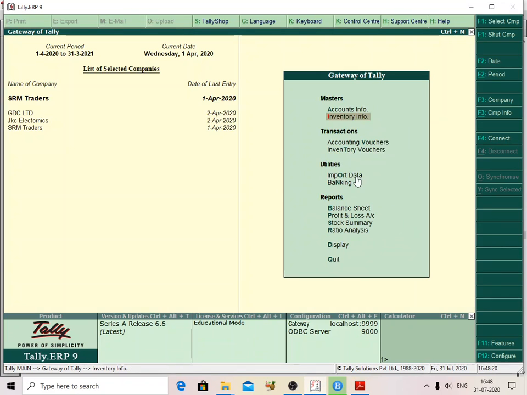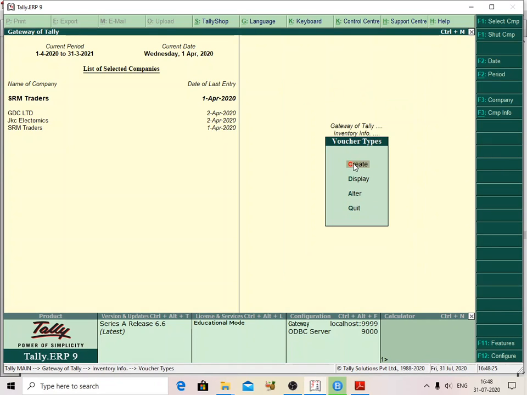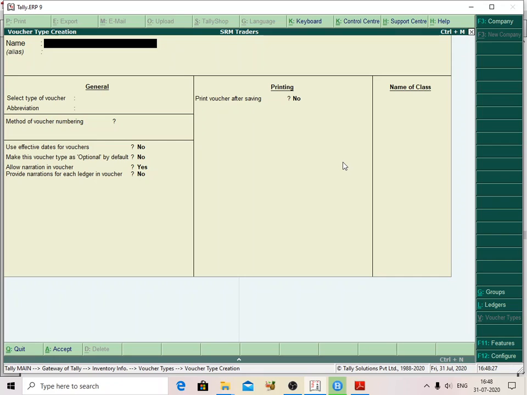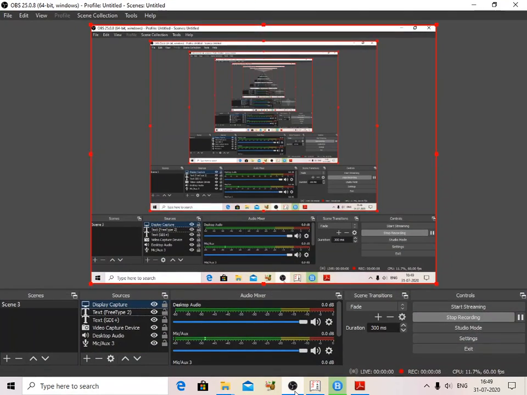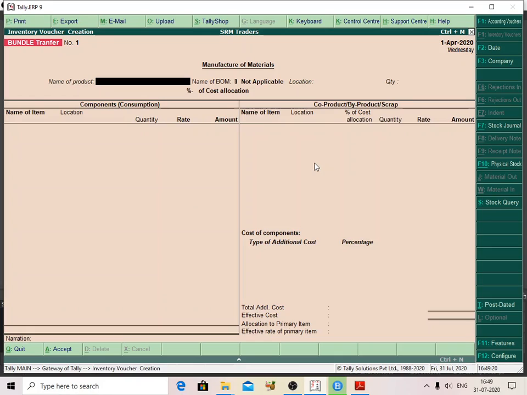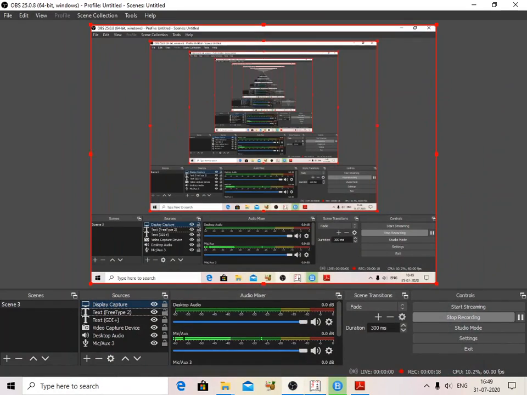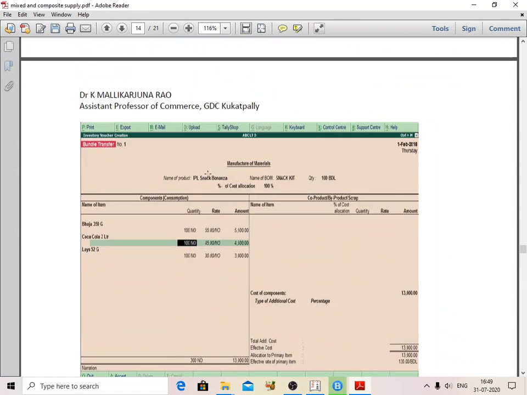Go to Gateway of Tally, Inventory Vouchers, Create, here Alt+F7. Select Bundle Transfer.